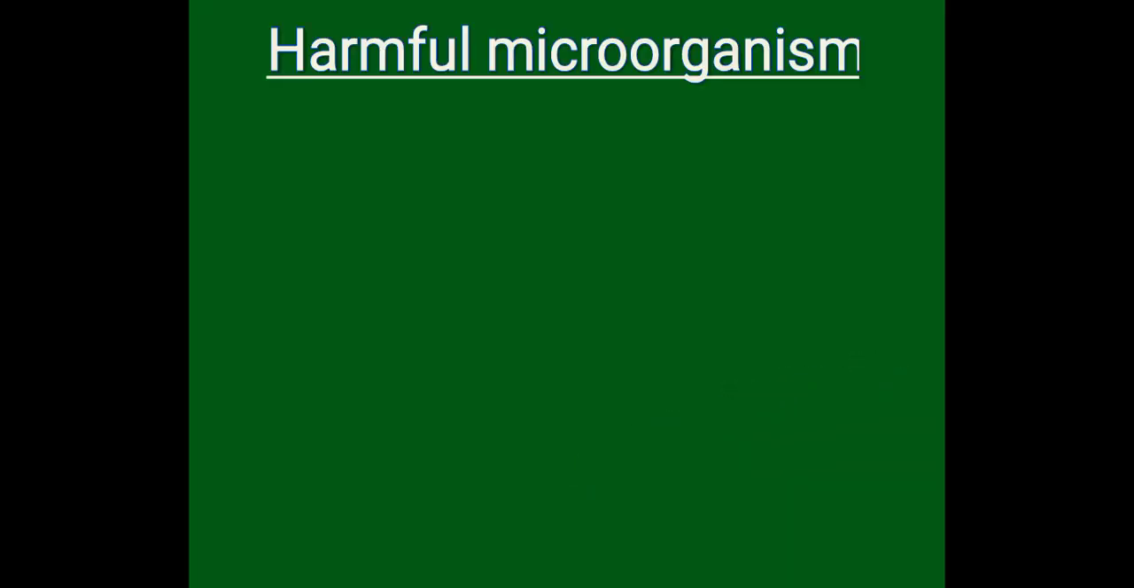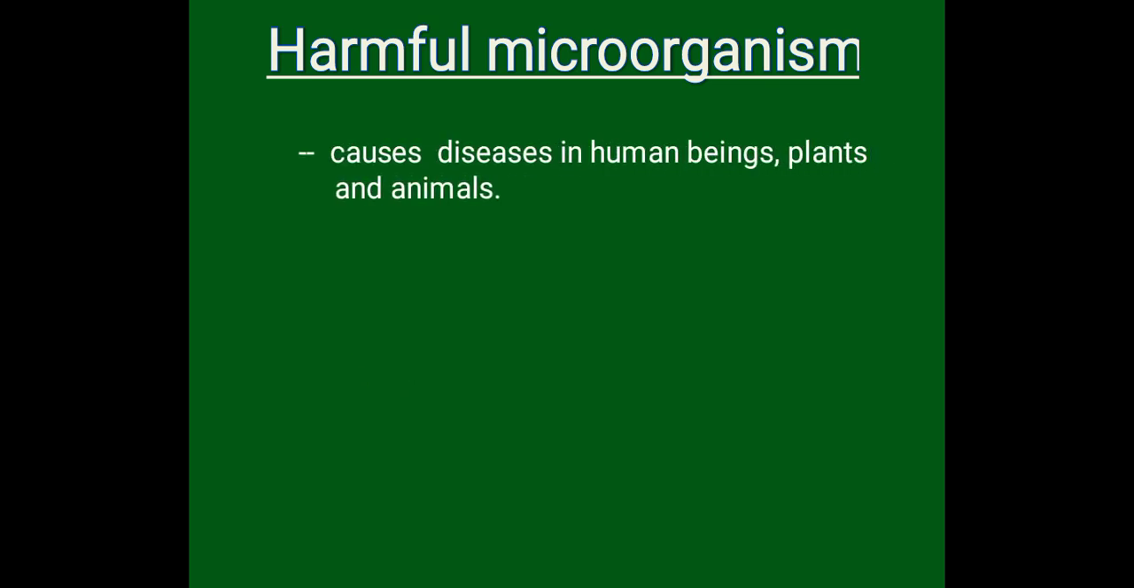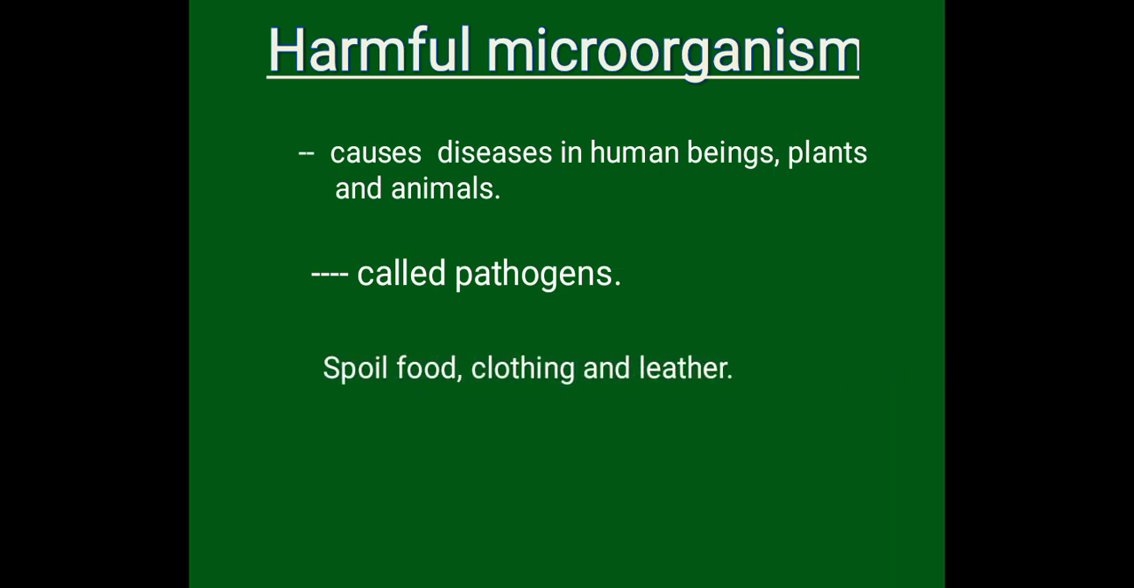Now we'll start how the organisms can be harmful, that is the harmful microorganisms. Why are they called harmful? Because they cause diseases in human beings, also in plants and animals. Such disease causing microorganisms are called pathogens. You can see it is written pathogens. So pathogens are those microorganisms which cause disease in human beings, plants as well as animals.